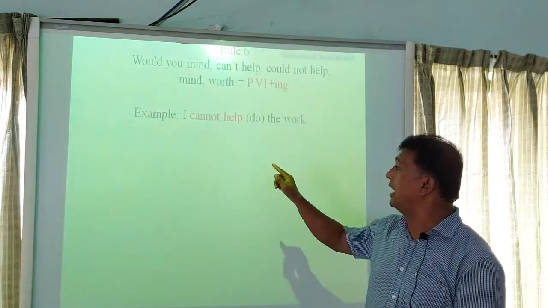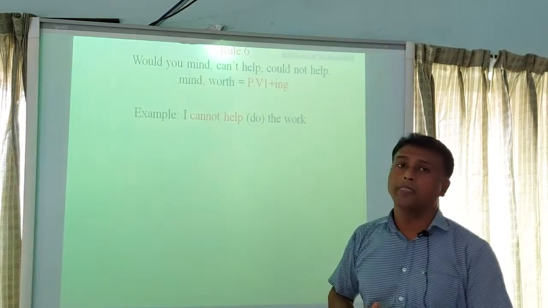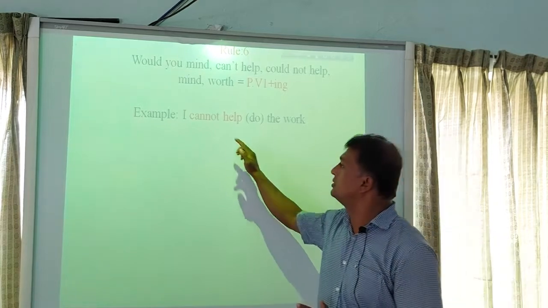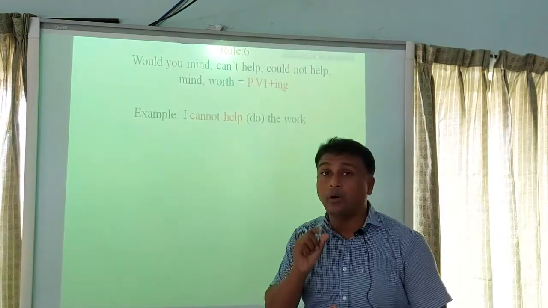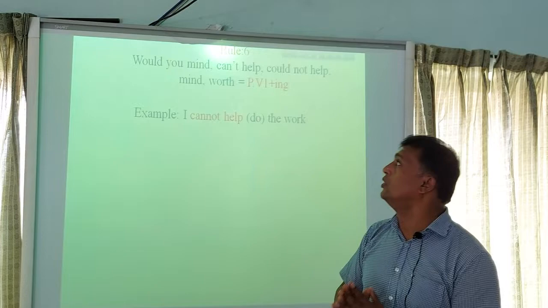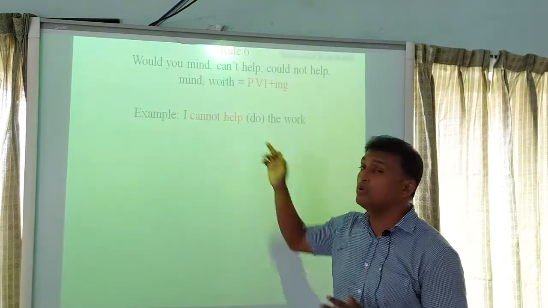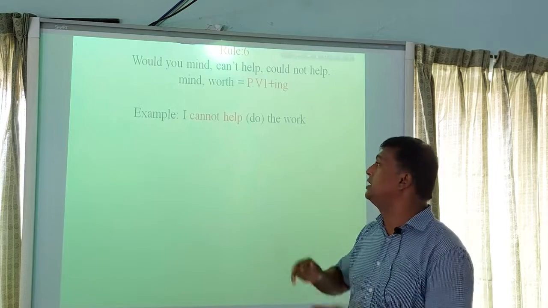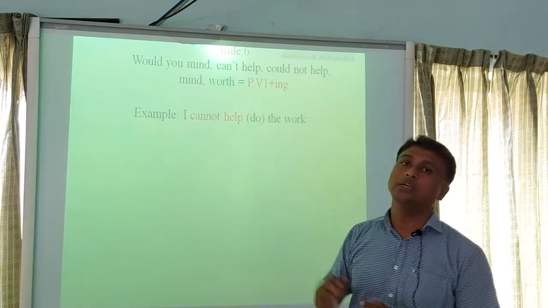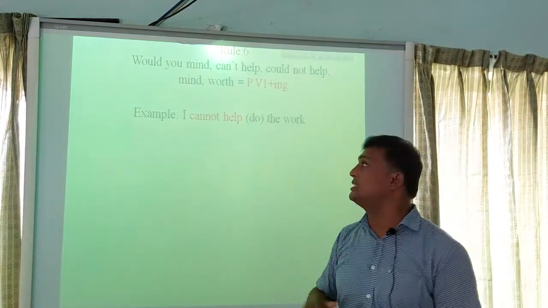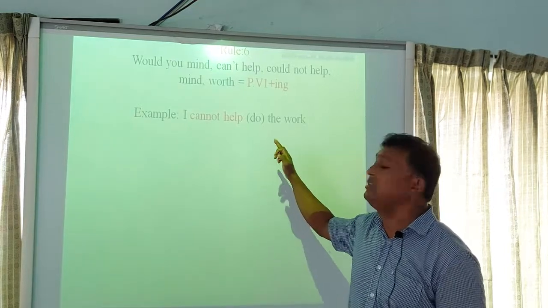I cannot help do the work. Here, cannot help is our clue word. We know after cannot help we have to add ing with principal verb 1. So the answer of the sentence is I cannot help doing the work.